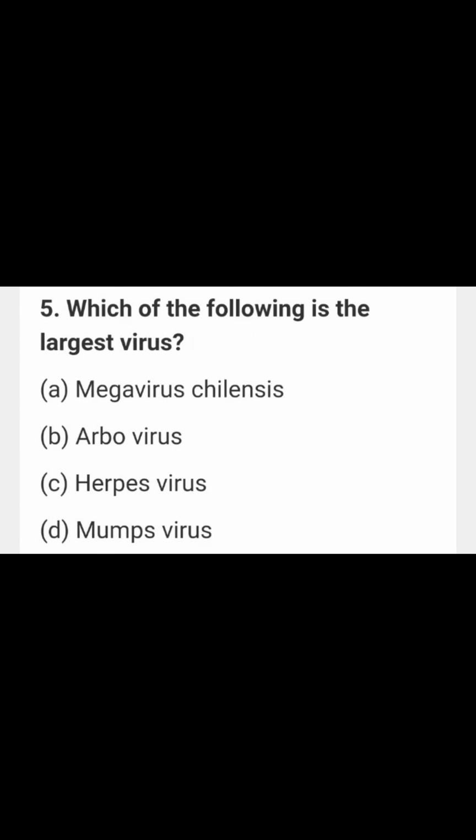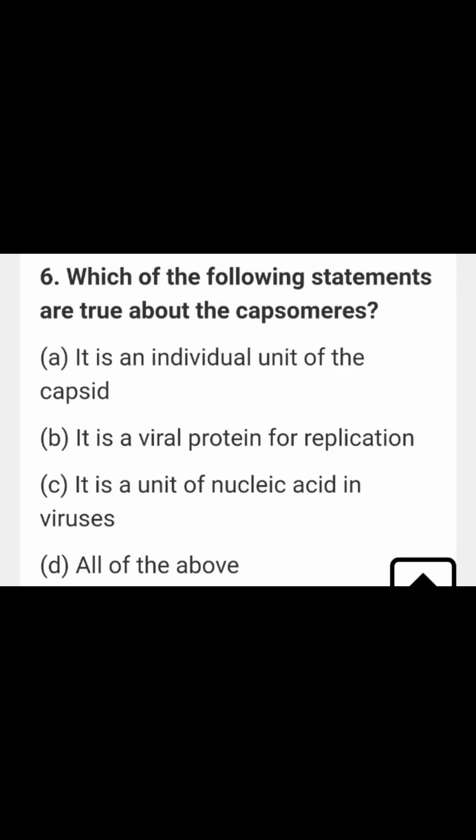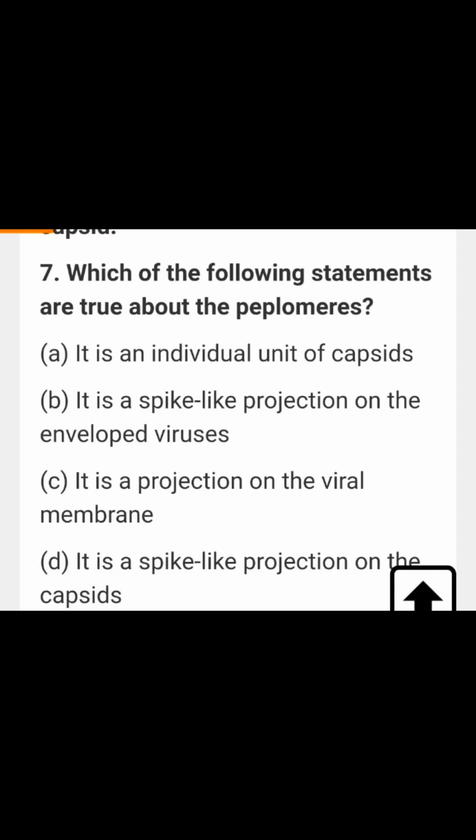Next thing: which of the following is the largest virus? This one also I already told you, Nana. Megavirus chilensis is the largest virus. And the next one: which of the following statements is true about capsomers? We already told you, right? Capsomers are the building blocks of the capsid. Capsomers together form the capsid, right? So here the answer is, it is an individual unit of the capsid.